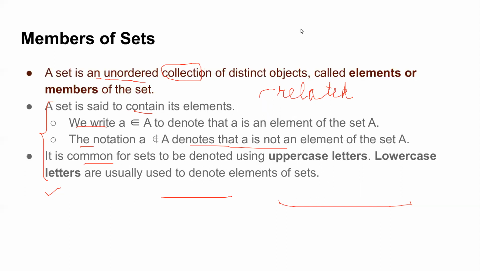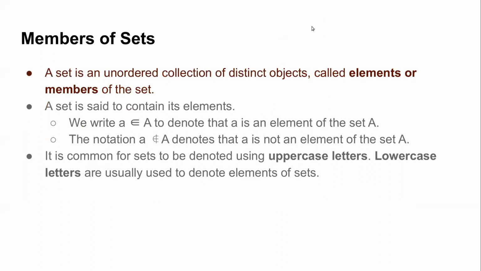So let's move to a more formal way of defining a set. A set is an unordered collection of distinct objects. And what are those objects called? Those objects are called elements or members of the set. So three main things come out of this definition.